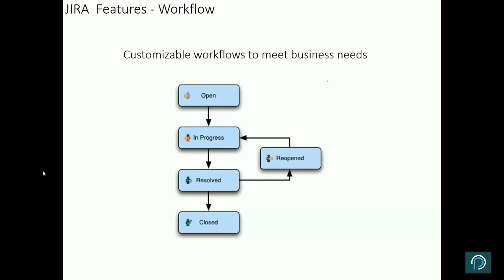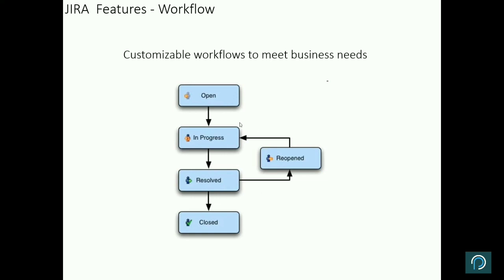And there are a couple of other items also. If it is in progress, it means development is being done. If it is resolved, then QA will validate it. If the issue is still there, they will reopen it and it will again be in progress. If it is working fine, then it will be closed. So this is the high level workflow mentioned here, and all these are filter criteria. If you search open and want a list of all the open items, you will just extract that report. If you want a report of all the in progress and open items, you can get that.